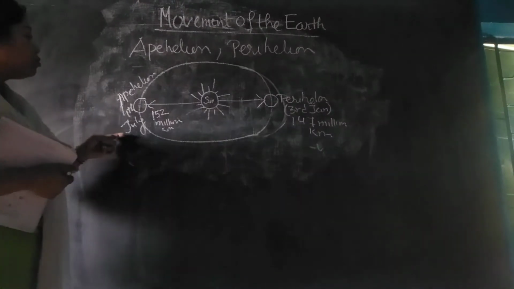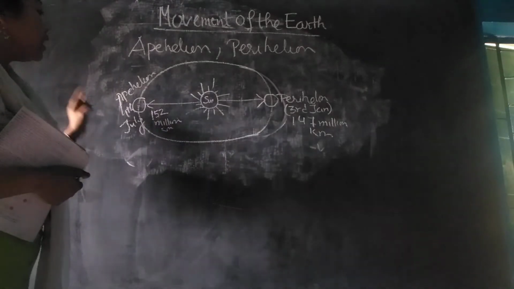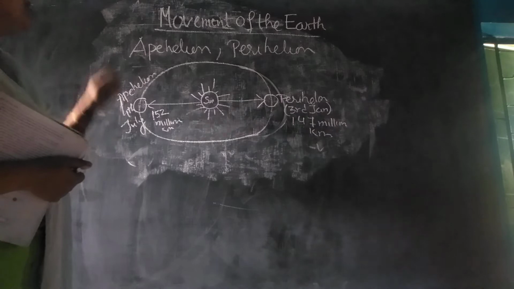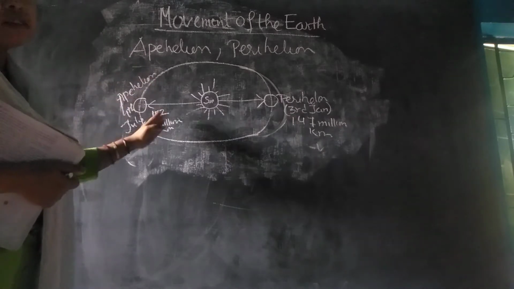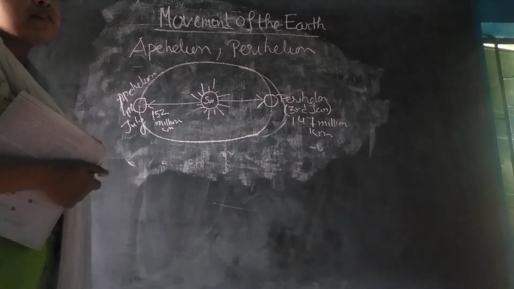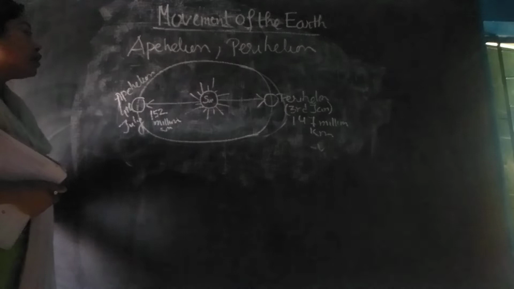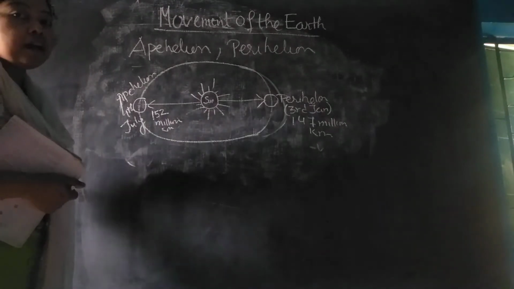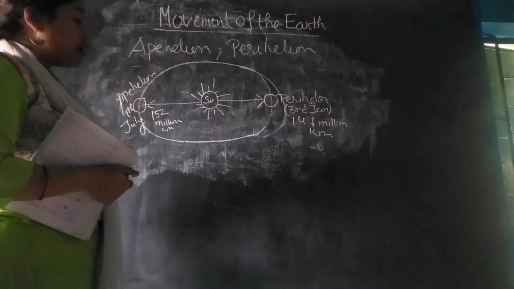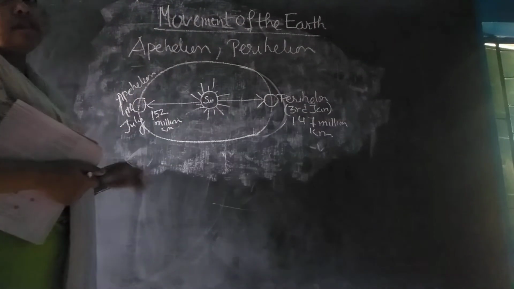On 4th July, the earth is so located on its orbit that the distance between the sun and the earth is maximum. It is 152 million kilometers. This phenomenon is known as aphelion. The word ap means away and helios means sun. Clear? Very easy concept.